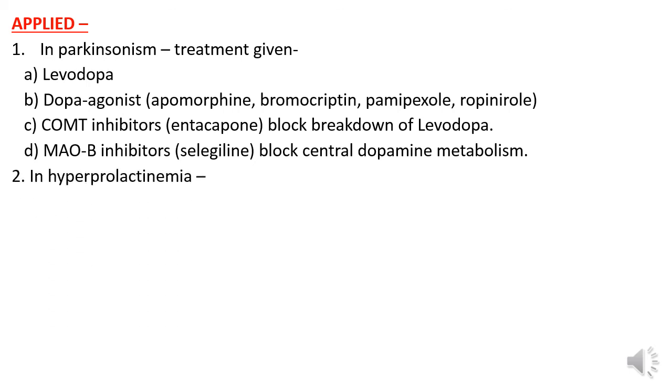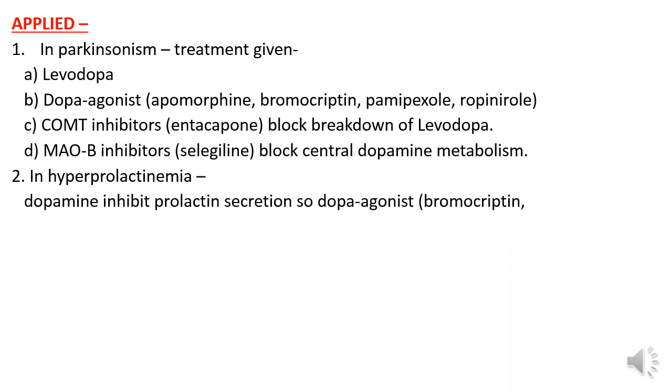In hyperprolactinemia, dopamine inhibits prolactin secretion, so dopamine agonists, for example bromocriptine and cabergoline, are used.